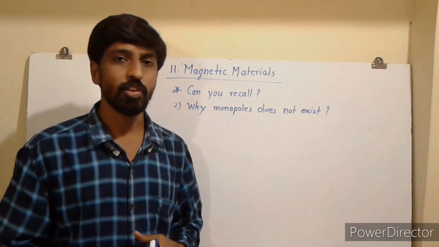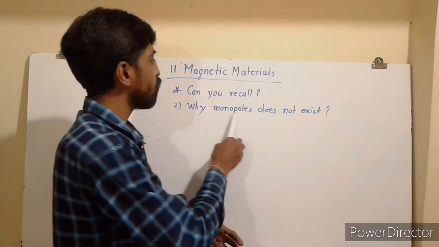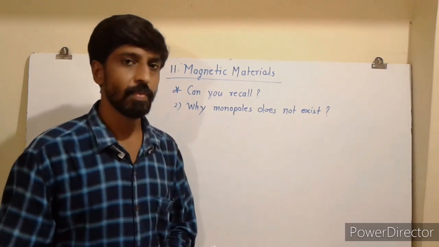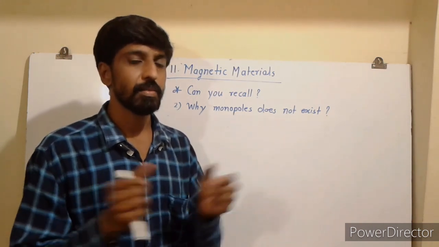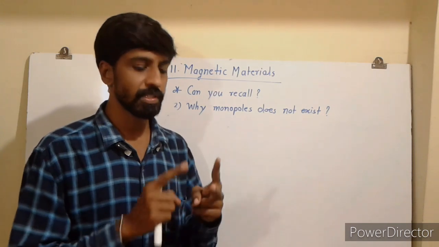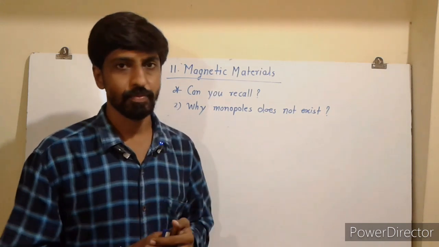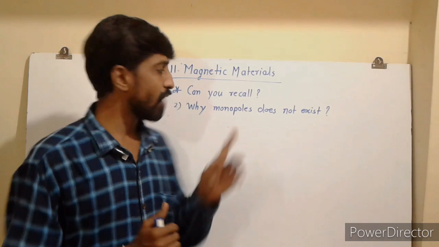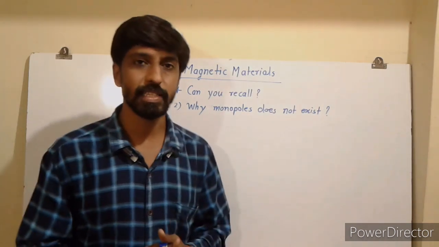The next point of the recall section is why monopoles do not exist. So we know that the magnet is having the two poles, first is north and south pole. Why monopoles do not exist?